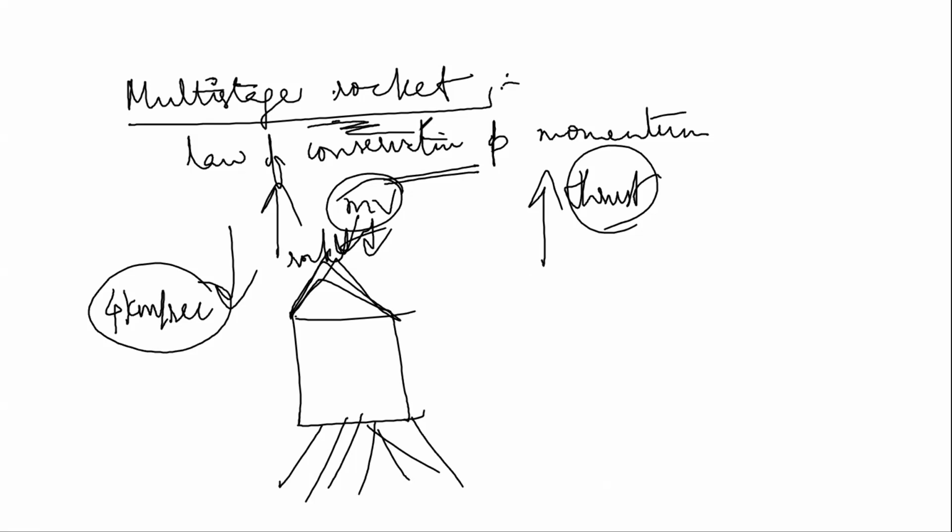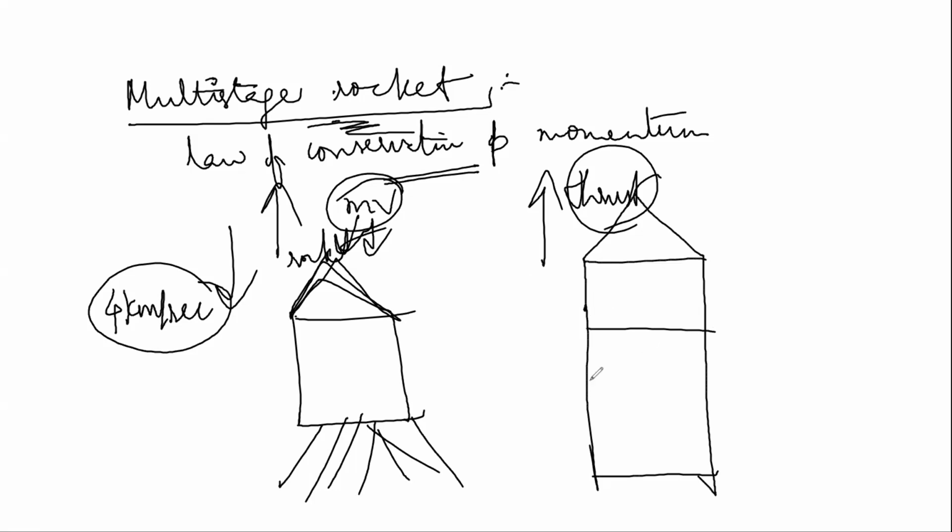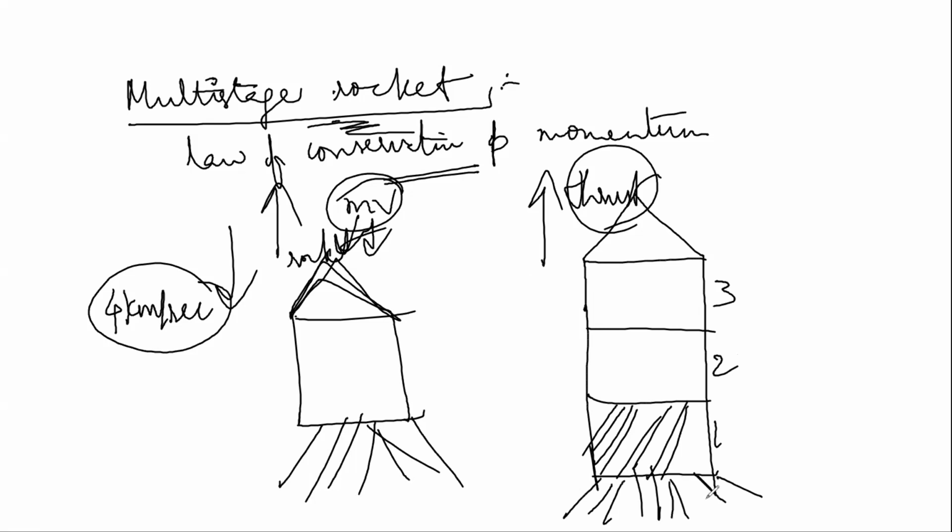Here, the first stage will be very heavy for the rocket. So take a rocket. The first stage will be very heavy, very robust and heavy. The second stage is comparatively smaller than the first, with lesser weight than the first stage. And when you come to the third stage, it is very much lighter. This is smaller, this is very heavy.